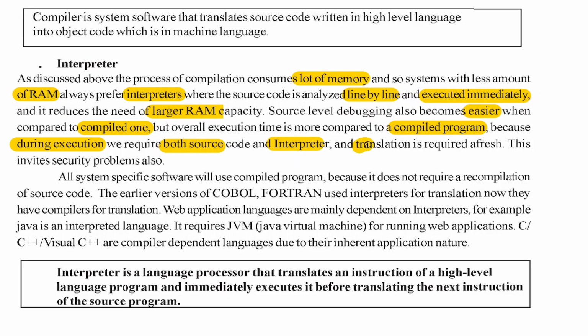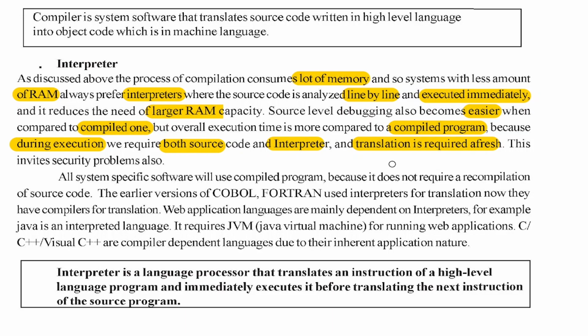Whenever we execute the program, what happens in a compiler is that it produces the complete program, a compiled version, the object code, which can be executed whenever you want. But in this case, you executed today, and tomorrow if you want to execute the same program, again we need both the source program and the interpreter. Again it has to be translated freshly. That's how it consumes time.